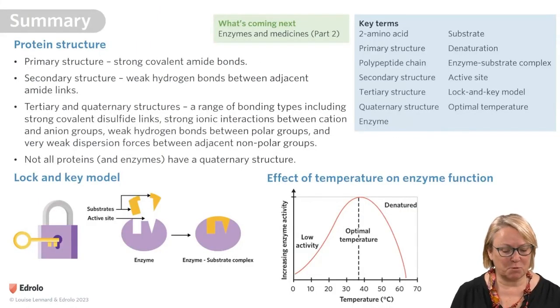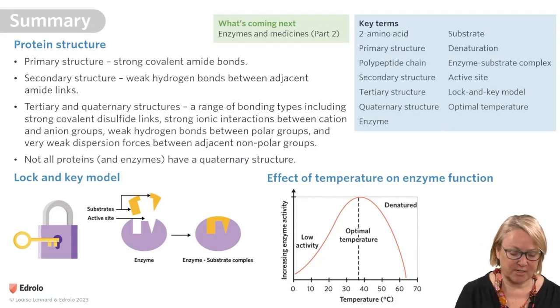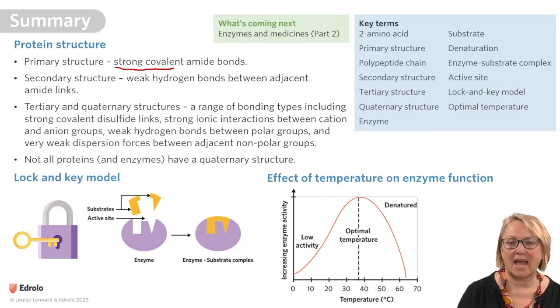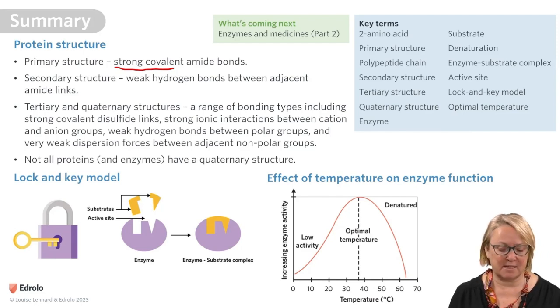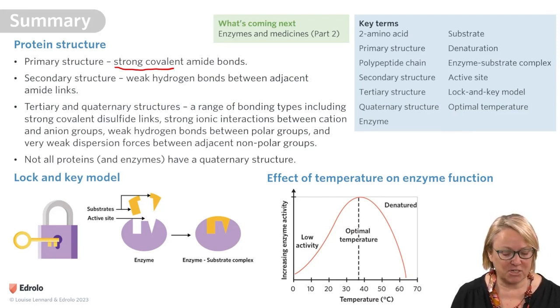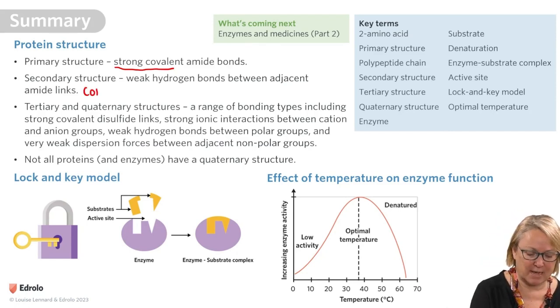Okay, let's summarise what we've learned. The primary structure contains strong covalent amide bonds, like the beads in a necklace. The secondary structure contains weaker hydrogen bonds between adjacent amide links, which are the CONH groups.